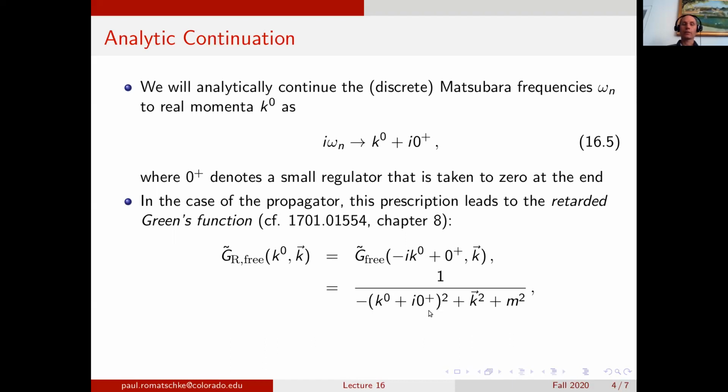Again, since we have to take the regulator to 0 in the end, this result can be further simplified. So we can expand this result such that we have the Minkowski four-momentum squared, that's minus k0 squared plus k vector squared plus m squared, and then there's a part that comes in as minus i regulator times k0. That really means that it's a small number times the sign of the Minkowski energy, k0.